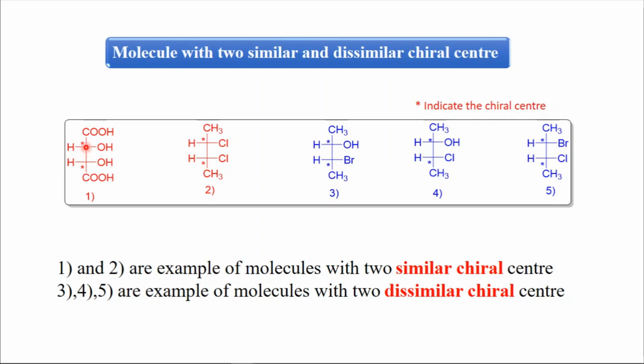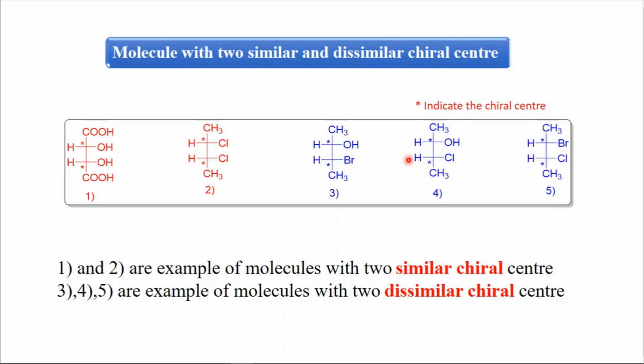These are examples of the molecule with two similar chiral centers, because this chiral center is similar to this chiral center. This chiral carbon is attached to C double bond OH and H, and the same way this chiral carbon is attached to OH, hydrogen and C double bond OH. This is also an example of a molecule with two similar chiral centers, because this chiral carbon is attached to CH3, chlorine and hydrogen, and this one is the same, attached to hydrogen, Cl and CH3. So structure 1 and structure 2 are examples of molecules with two similar chiral centers.